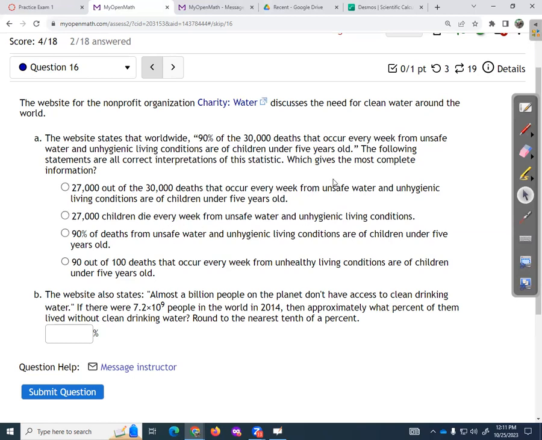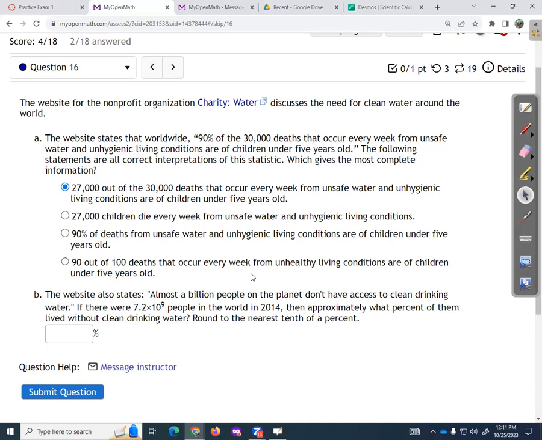And again, your version will probably have those in a different order. 27,000 out of 30,000 deaths that occur every week from unsafe water and unhygienic living conditions are of children under 5 years old. That's the best of these four, I think. It's the most complete. I would like to see the 90% in there somewhere too, but it's not there. So I'm going to say that's it.